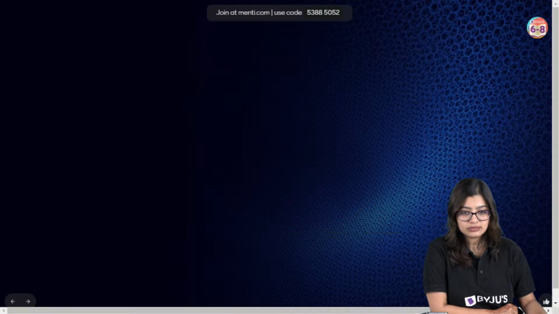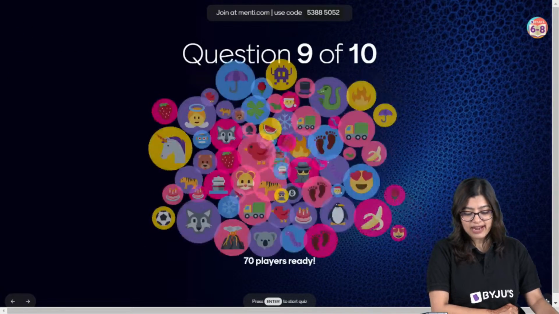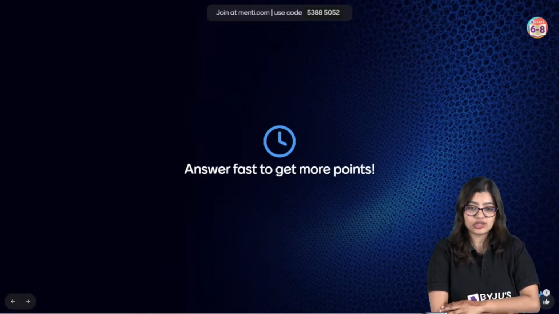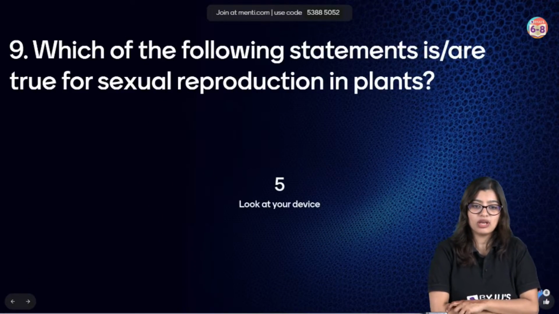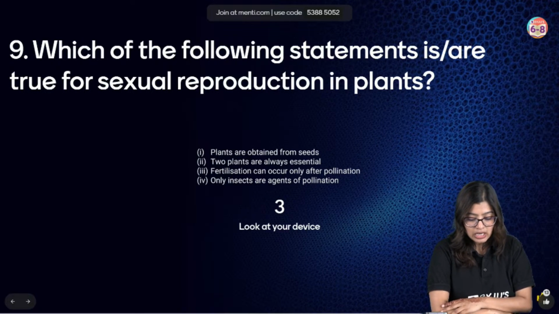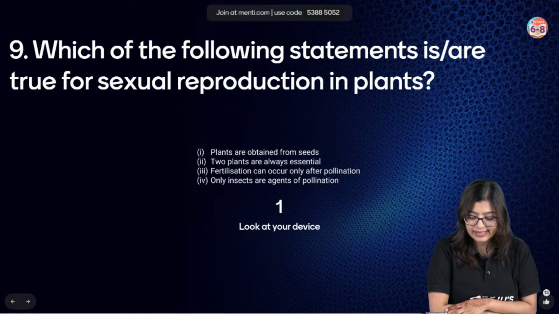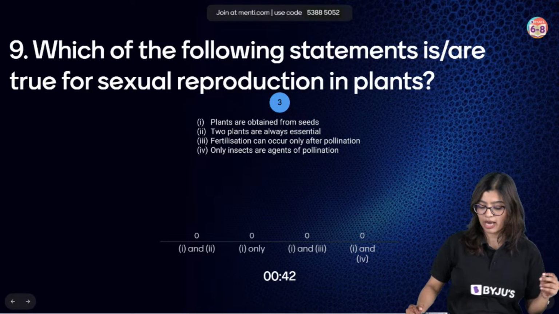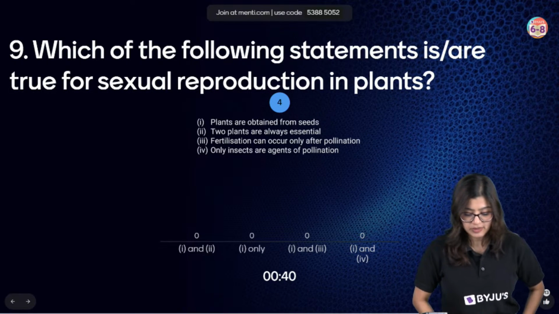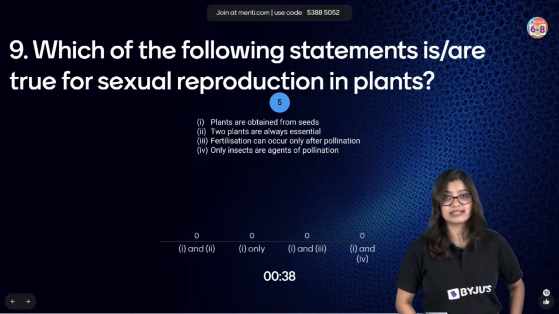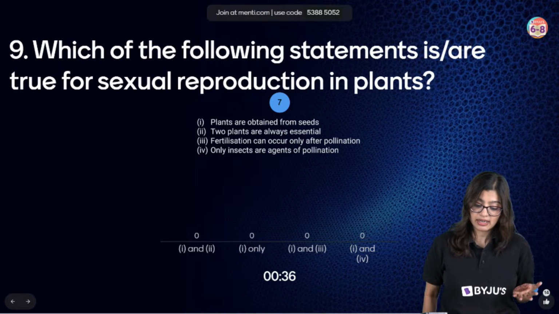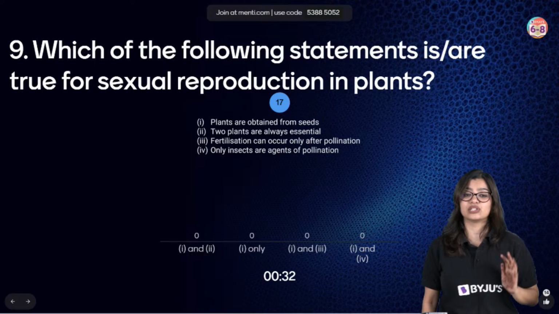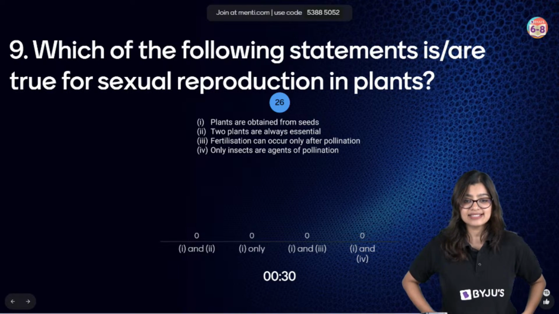Okay. Everybody, question number 9 on your screens now. No problem if you're late. Which of the following statements is or are true for sexual reproduction in plants? Plants are obtained from seeds. Two plants are always essential. Fertilization can occur only after pollination. Or only insects are agents of pollination.